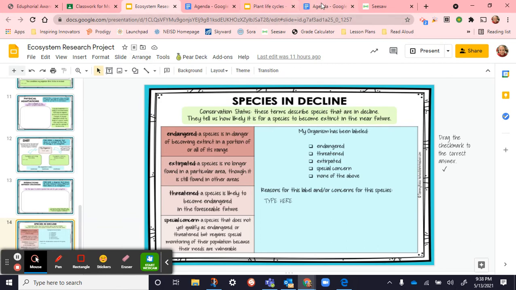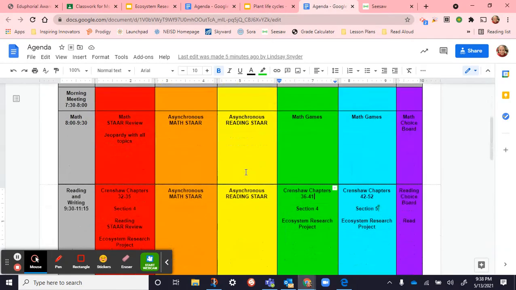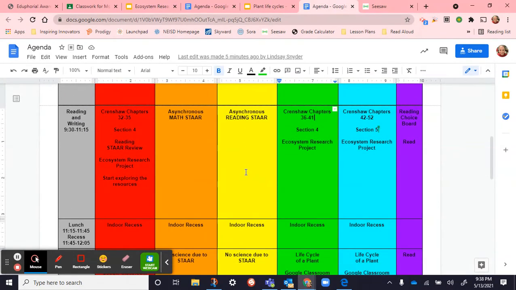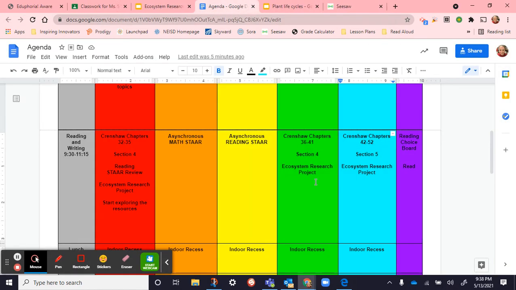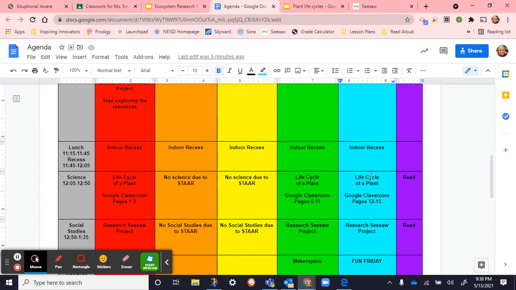And then go back to the agenda here. So we'll work on that after we finish Crenshaw. So what do we have? Let me see. Too many agendas. There we go. After we work on Crenshaw, we will work on that for the rest of reading, writing, and science time. And then also in science, we're going to continue our life cycle of a plant.